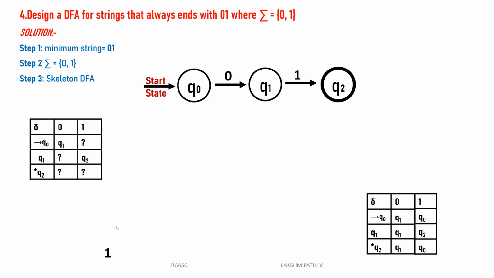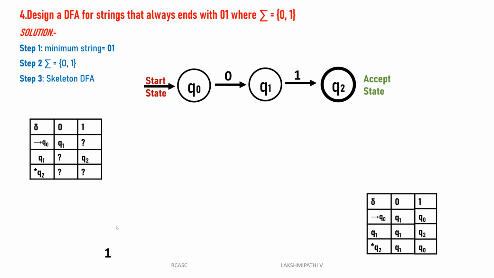So now you are clear. Initially we take this, and it is called a skeleton. Skeleton means we consider the minimum string. We implemented it only for the minimum string: Q0 reads 0, it goes to Q1; Q1 reads 1, it goes to Q2. We defined this for the minimum string purpose.